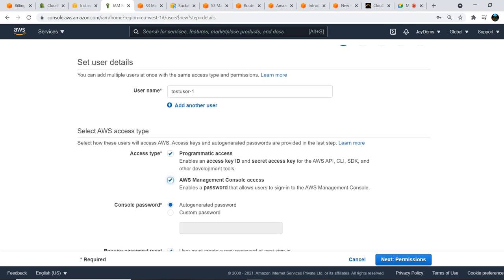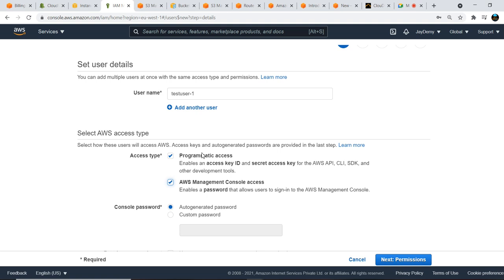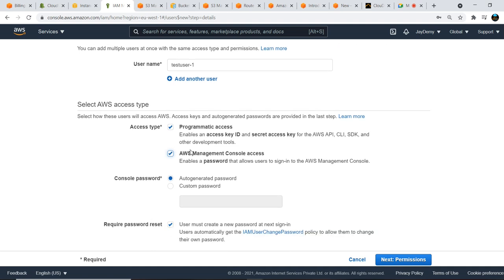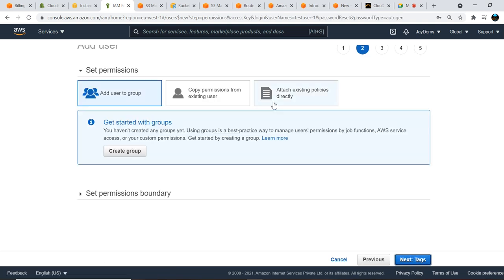I'm giving both the accesses, programmatic access and AWS management console access. So what I'm doing here, in my AWS account, I am creating additional users to access my AWS resources to perform their given activities. For that one I'm giving both accesses, but it is not the case in real-time scenarios. If you need only programmatic access, then you will get only programmatic access. If you want to manage anything in the console, you'll get the AWS console privileges. Then the console password: auto-generated password, custom password, require password reset. These are the options you need to choose. For the first user we will go with these options only. For the next user we will give our custom password.